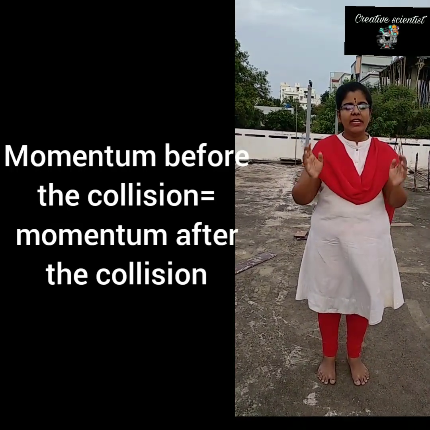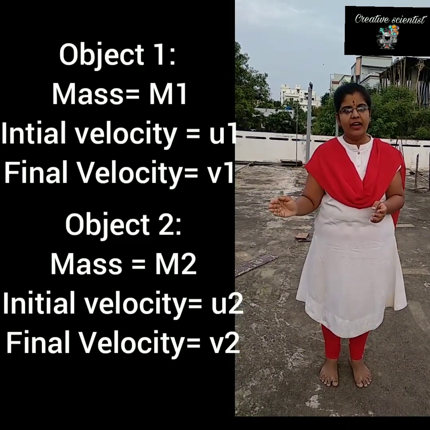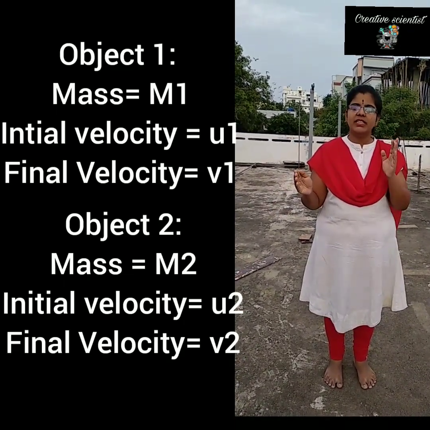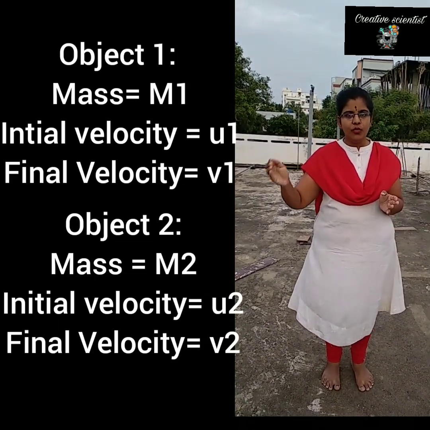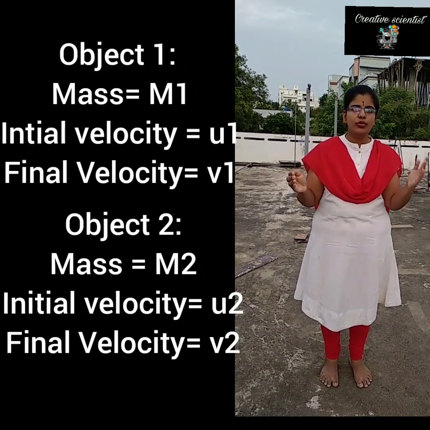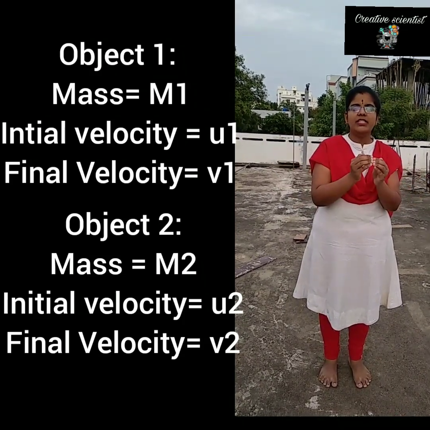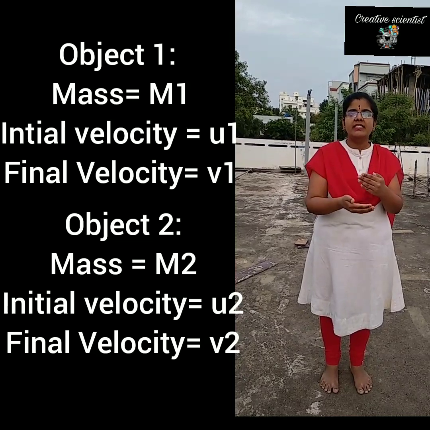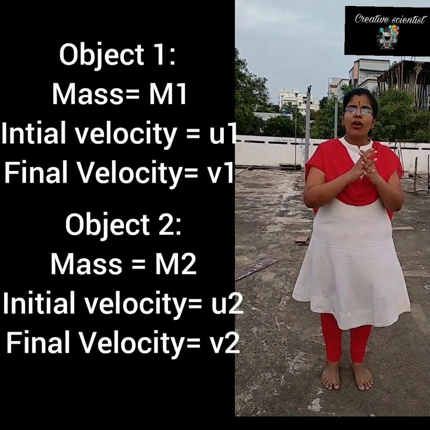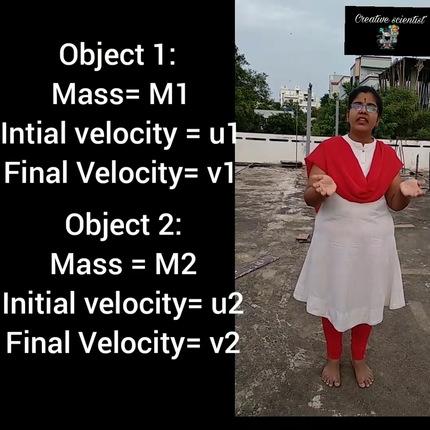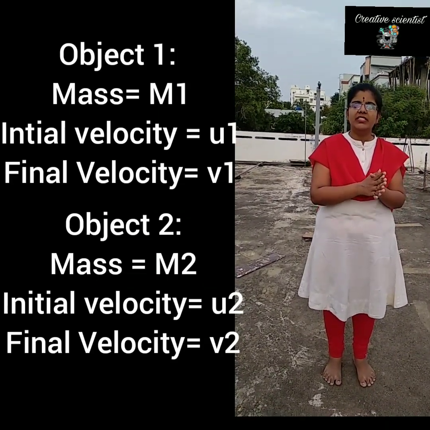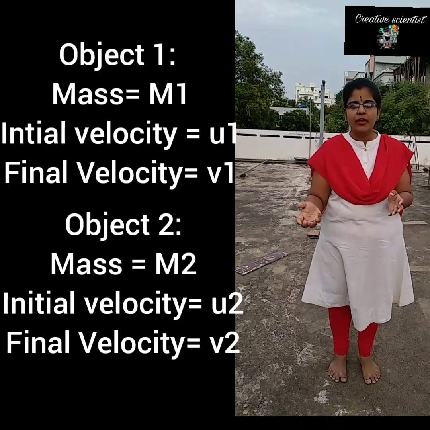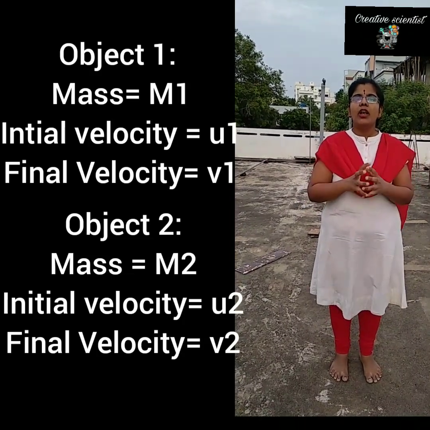Let us derive an equation for it. Let the mass of the bigger object be m1 and the mass of the smaller object be m2, and the initial velocity of the bigger object be u1 and of the smaller object be u2. After the collision, they have exchanged their velocities. The mass will be the same, but the final velocities they attain after the collision change to v1 for the bigger object and v2 for the smaller object.